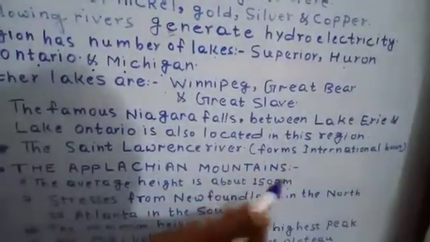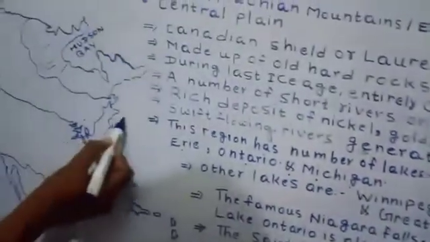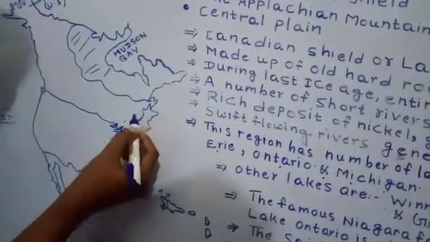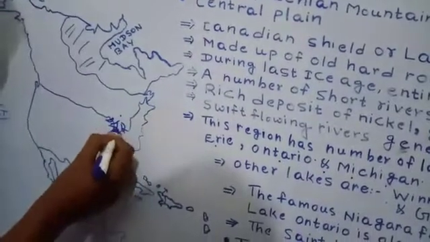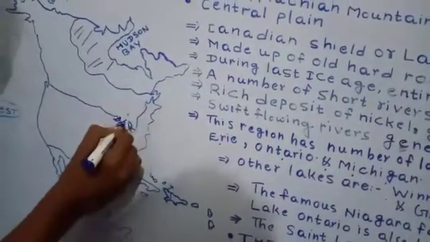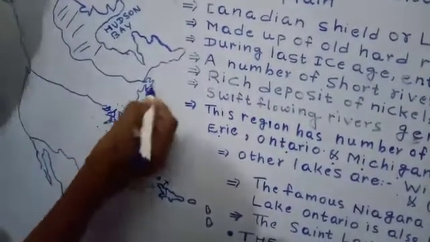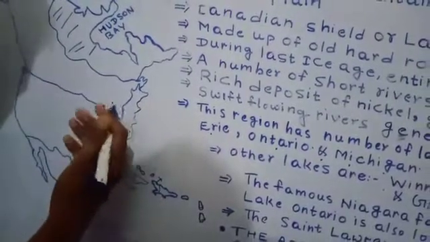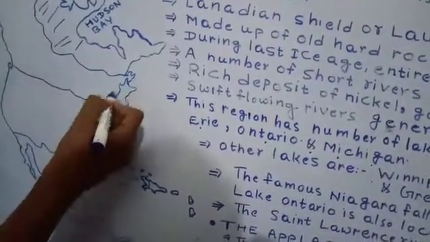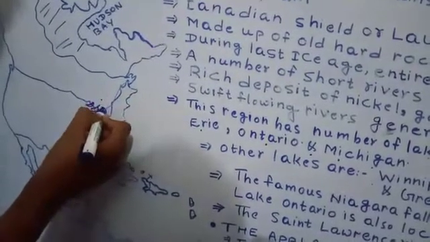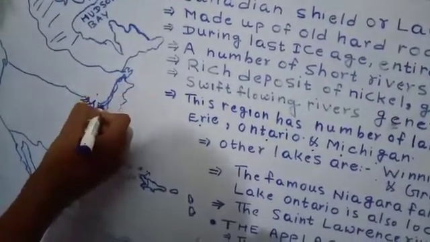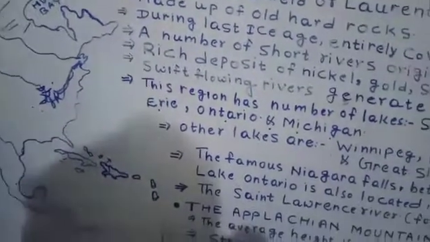Now, the St. Lawrence River also forms an international boundary. The St. Lawrence is another river which joins the Great Lakes to the Atlantic Ocean. It is also a busy route, providing an inland waterway for the country. So from a commercial point of view, the St. Lawrence River flowing through this region is very important. Now next we are going to see the Appalachian Mountain.